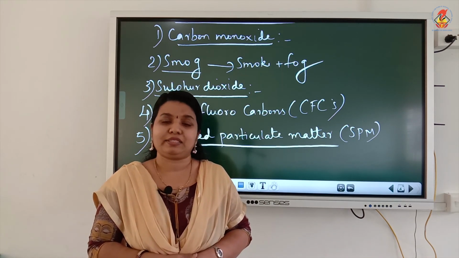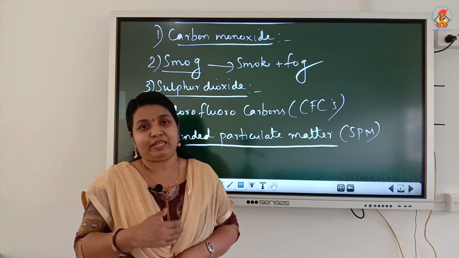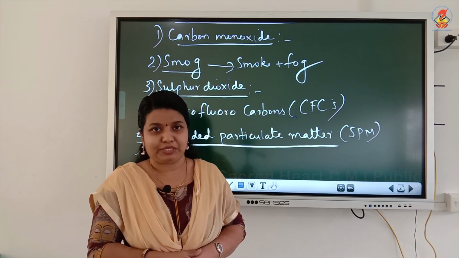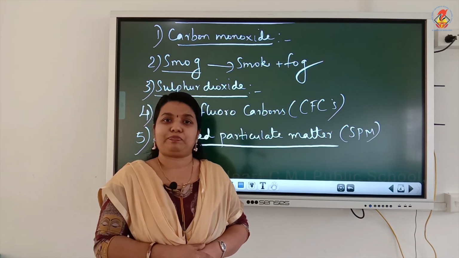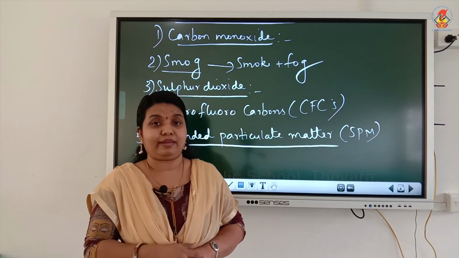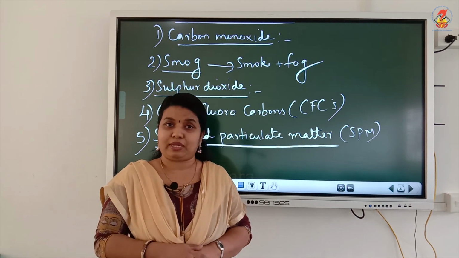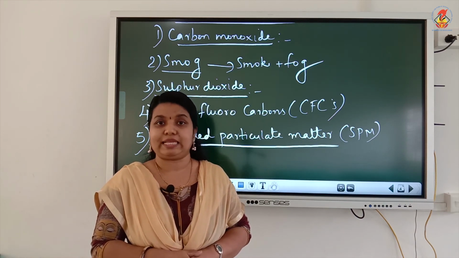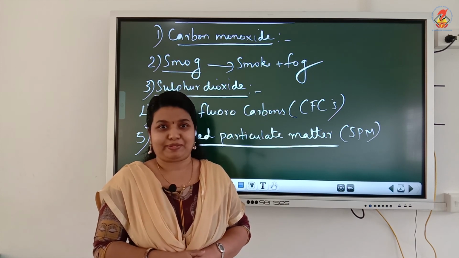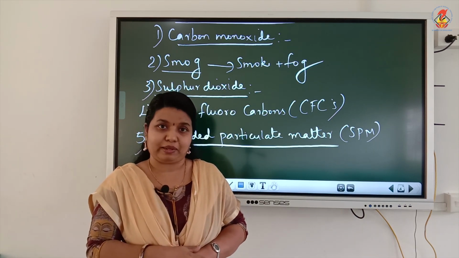They can cause a large number of respiratory diseases. Suspended particulate matter comes mainly from automobiles which burn petrol and diesel. These tiny particles are released into the air, and they remain suspended in the air for a long period of time. It can reduce visibility, and when inhaled, it can cause respiratory diseases. It also comes to the atmospheric air from industrial processes like steel making and coal mining, and also from power plants. Okay, so these are the main causes of air pollution, but it is